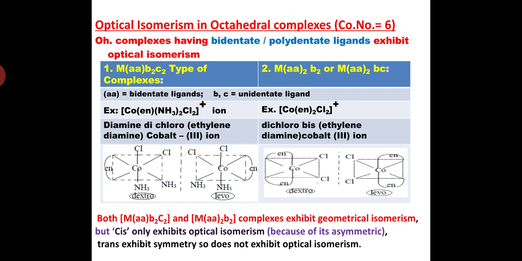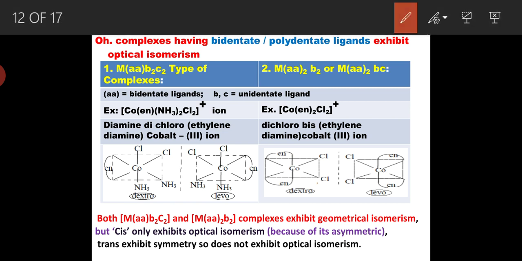MAA-B2C2 type complexes, where AA means symmetrical bidentate ligands and B and C are unidentate ligands. An example of this type is diamminedichloroethylenediamine cobalt 3 ion. Here positions 1 and 2 are occupied by ethylene diamine, 3 and 4, adjacent to each other, are occupied by chloro, and 5 and 6 are occupied by NH3, and it is dextro. The mirror image of this is levo.